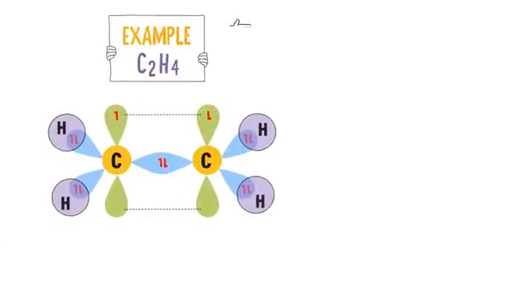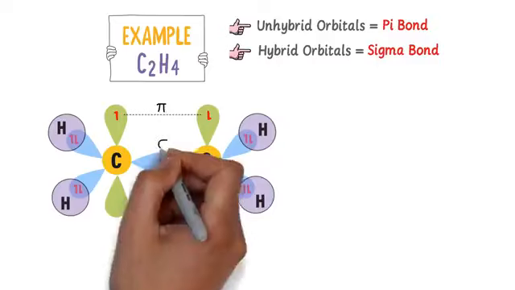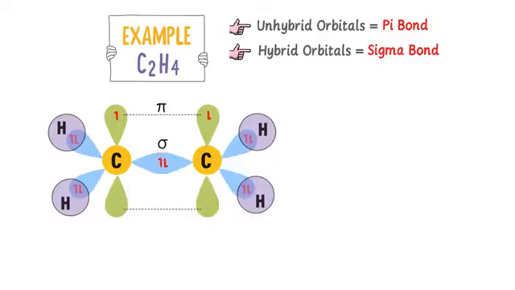Note it down that unhybrid orbitals always form a pi bond. For example, this 2pz forms a pi bond, while hybrid orbitals always form a sigma bond. For example, these sp2 orbitals form a sigma bond. Thus, in this molecule, there is one pi bond and one sigma bond between the carbon-carbon atoms. Hence, this is the shape and geometry of a molecule in which carbon has sp2 hybridization. So, note down this example.